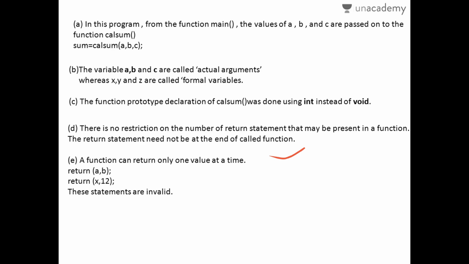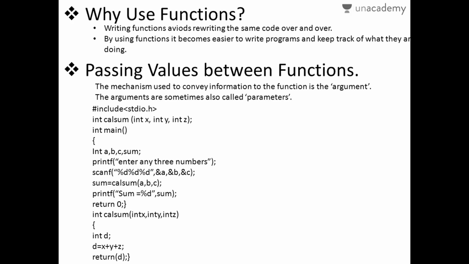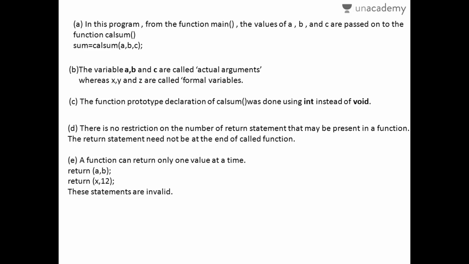And the last point is that you can use functions to return some values, but functions cannot return more than one value. Here we use functions to return zero always, or d here as we see. But if you ask a function to return both a and b values, or x and y values, that does not return, and this becomes an invalid statement.